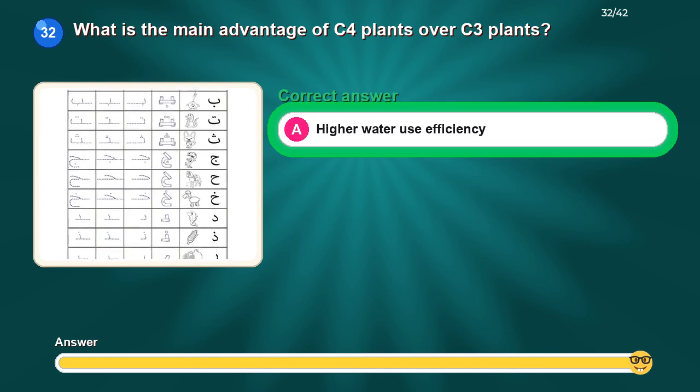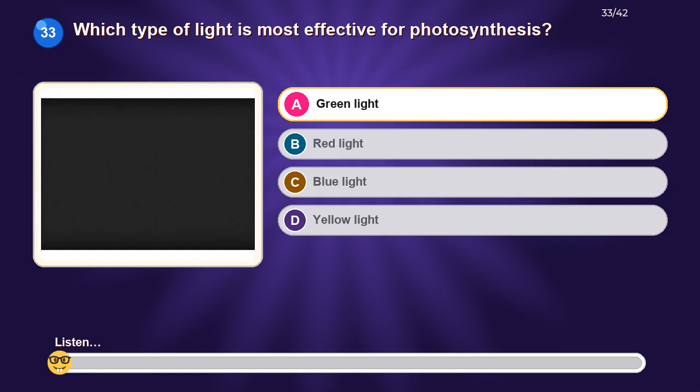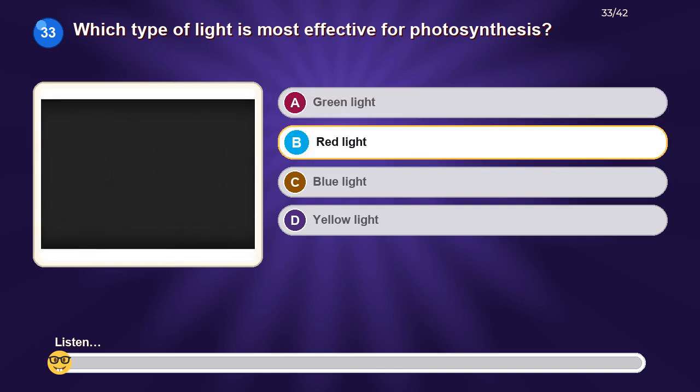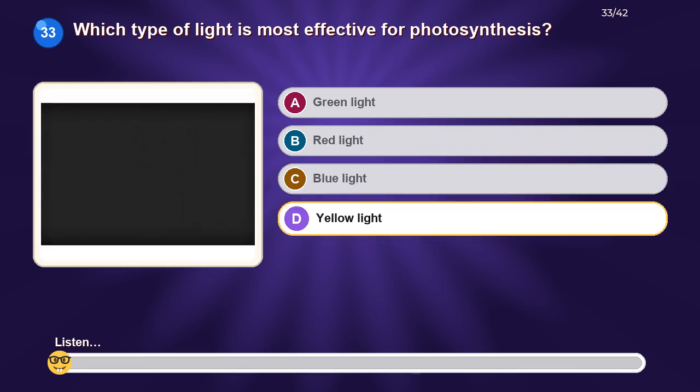The correct answer is higher water use efficiency. Which type of light is most effective for photosynthesis? Option A, green light. Option B, red light. Option C, blue light. Option D, yellow light.